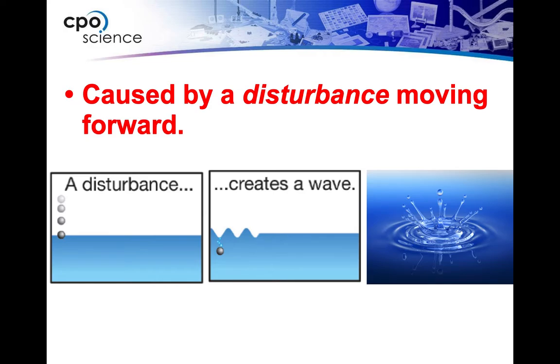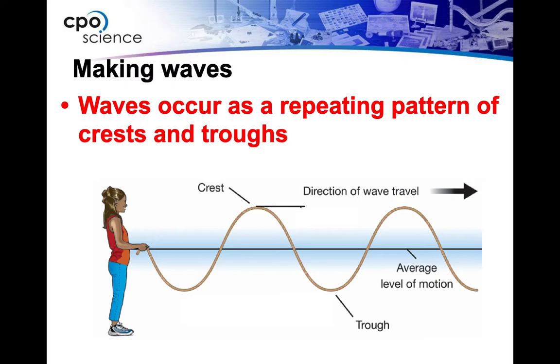So waves are caused by a disturbance moving forward. And they occur as a repeating pattern of what we call crests and troughs. So this little girl has a rope here, and imagine swinging it up and down. It is creating waves. She is creating a disturbance on one side, but you'll notice there's a pattern. I can see these high parts and these low parts that are being created. The high parts of the wave are called the crest, and then the low parts of the wave are called the trough.